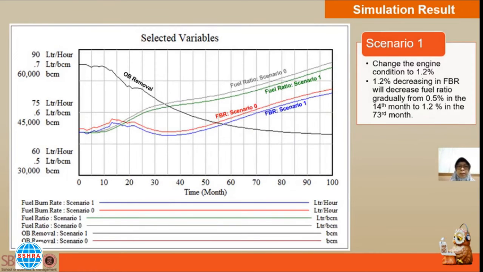Okay, this is the simulation result of scenario 1. We see the scenario 1 compared to the scenario 0, FBR and fuel ratio decrease, while OB removal remains the same because we don't change it. With a 1.2% decrease in FBR, the fuel ratio will gradually decrease from 0.5% in 14 months to 1.2% in the 73rd month.